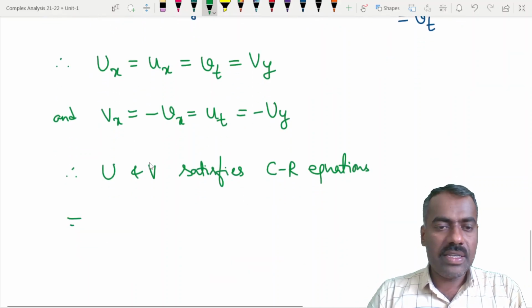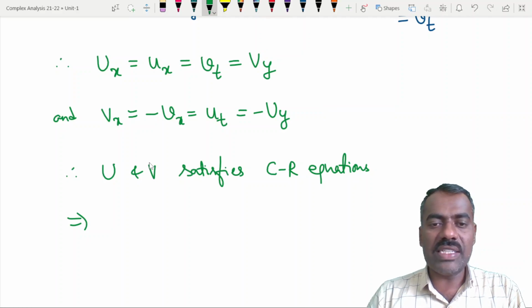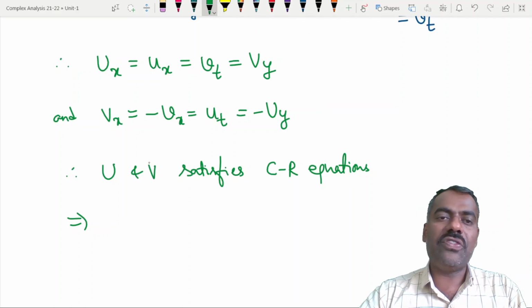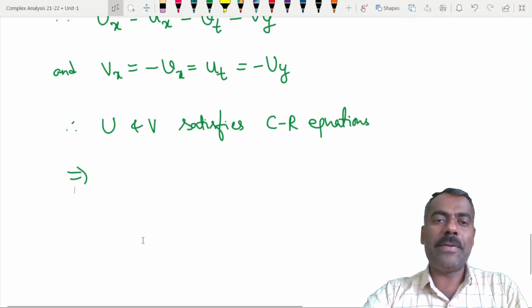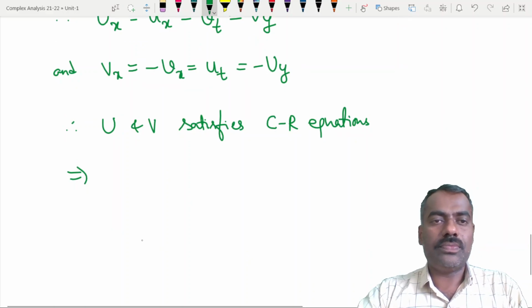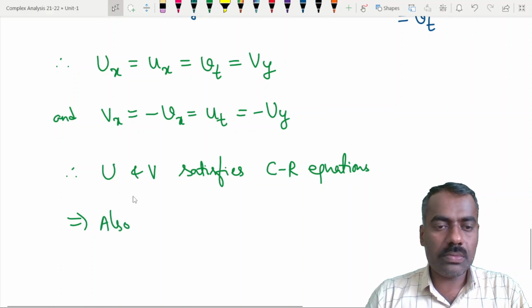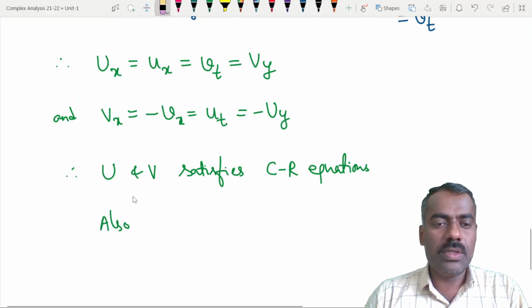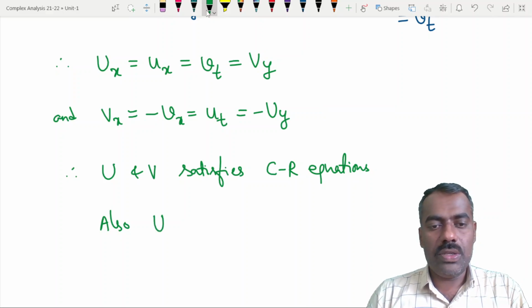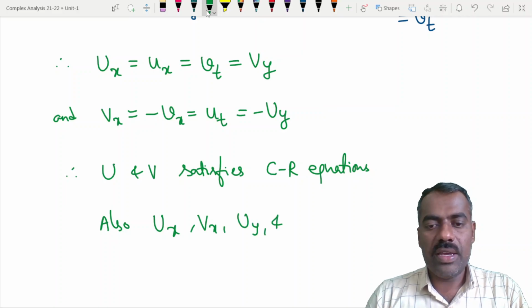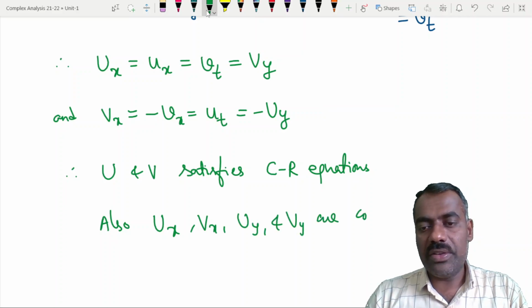So capital U and V satisfy the CR equations and their partial derivatives, capital Ux, Vx, Uy and Vy, are continuous.